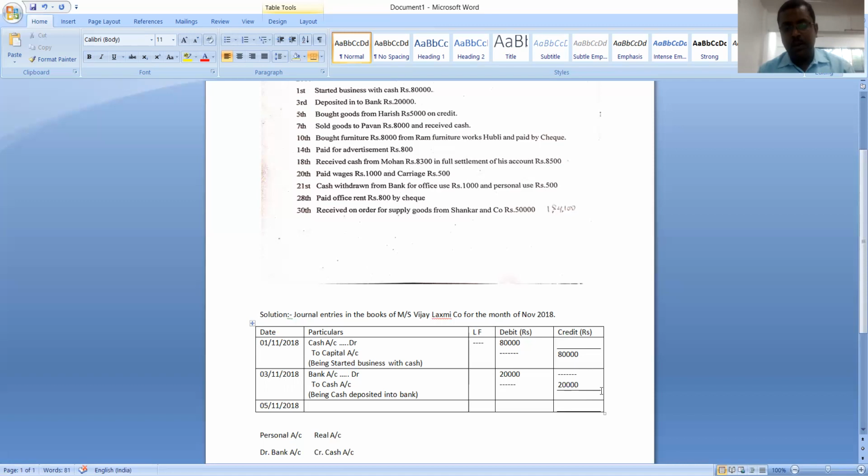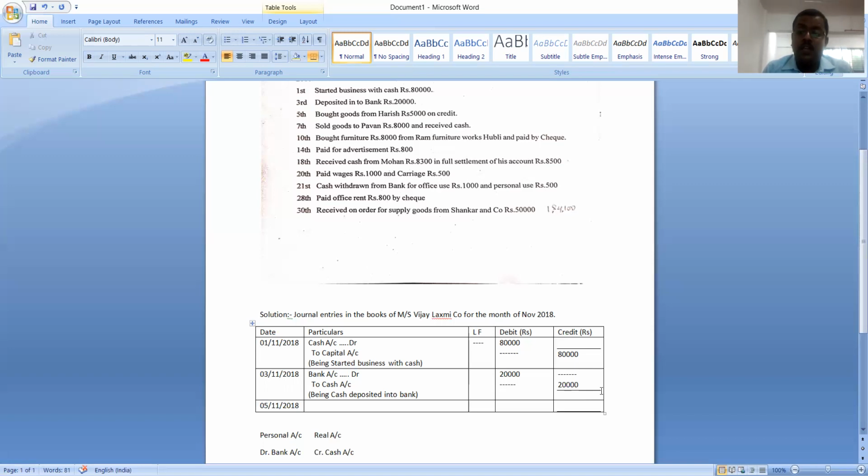I told you how to recognize the cash transaction and credit transaction. In a transaction, if they specified the name of the person and did not specify cash, it indicates a credit transaction. If they did not mention the name of the person, it indicates a cash transaction.